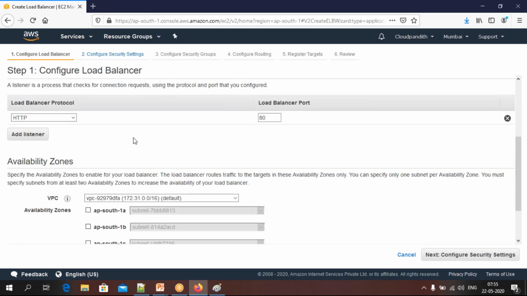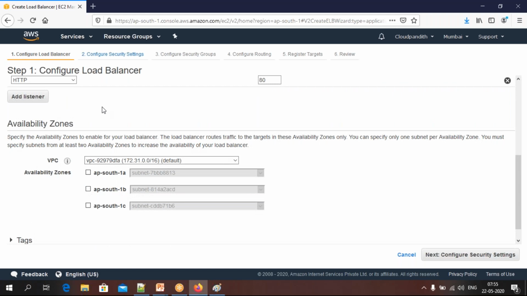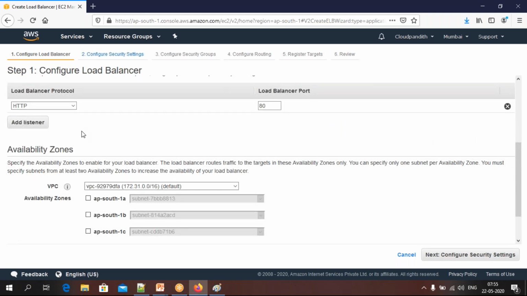Next, how you are going to listen. So you have to create listeners as per your requirement. But for application load balancer, you can have only one listener, or that is up to you. But in the network load balancer, we have seen based on the port number, you can have multiple. Based on the port number, you are going to distribute your load. Okay, but in the application load balancer, the distribution is going to happen based on the path. That's why I'm going to use only one listener, that is port 80.